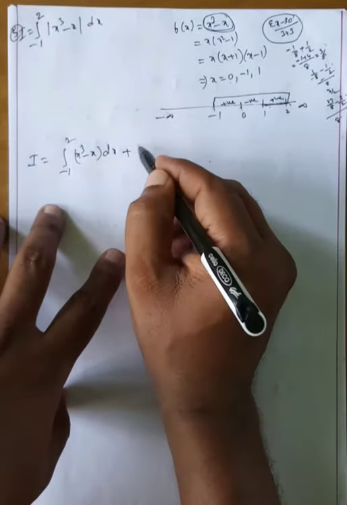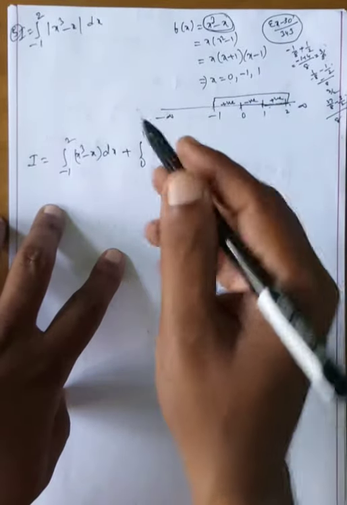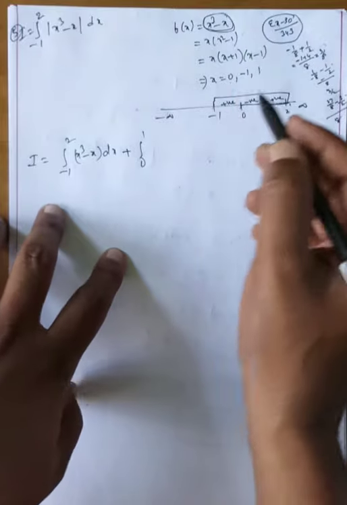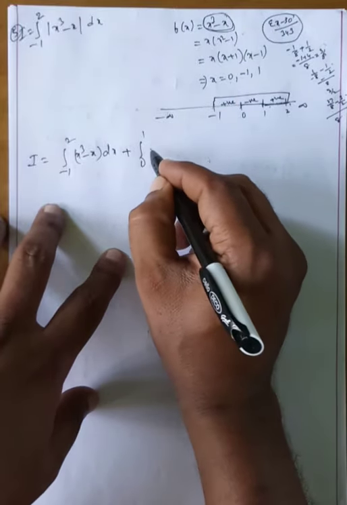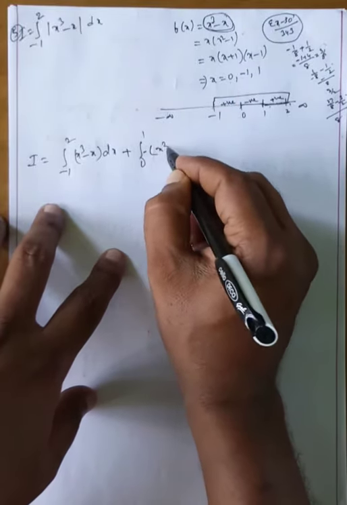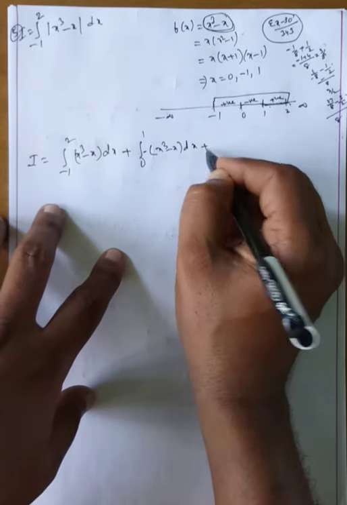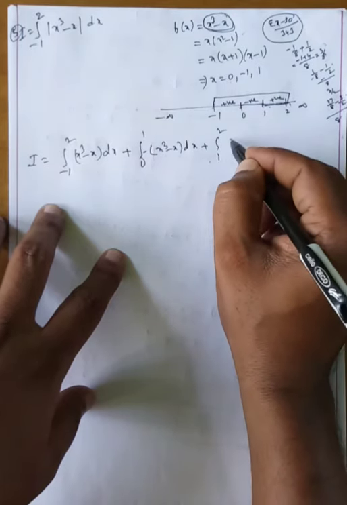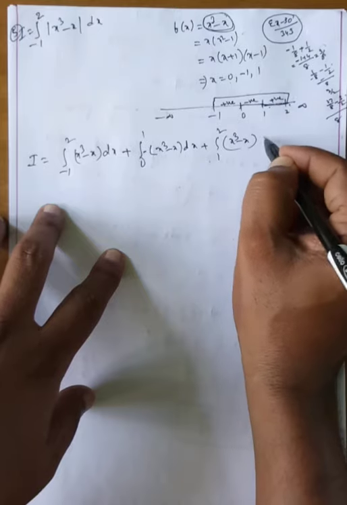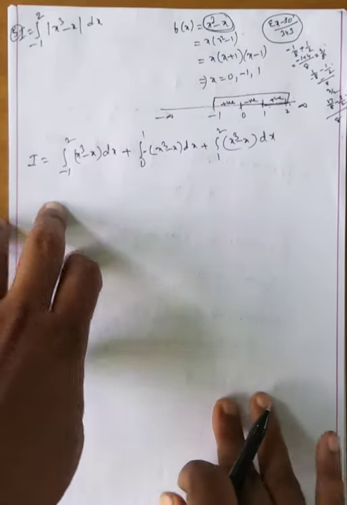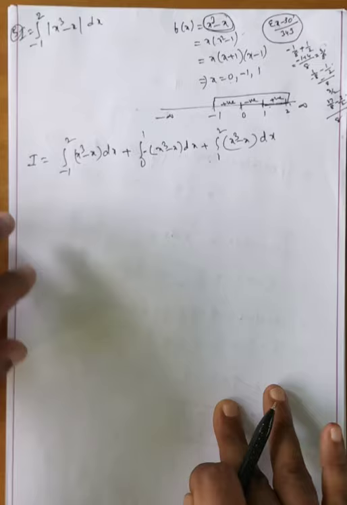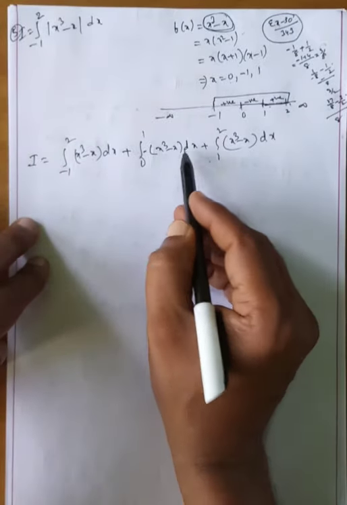plus 0 to 1, 100% here negative. 0 to 1, you will take any value and substitute in this one. 0 to 1 minus x cube minus x dx, plus 1 to 2, 100% x cube minus x dx. Last value 100% positive. Already explained this one. Here observe that minus is there, means x minus x cube. What happened?